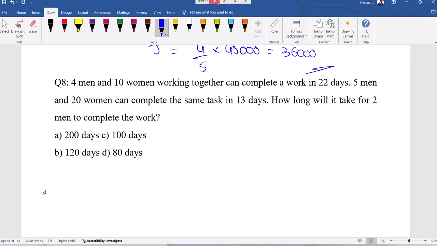How long will it take for 2 men to complete the work?